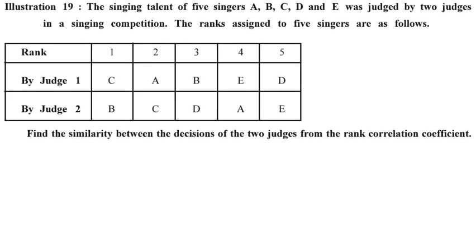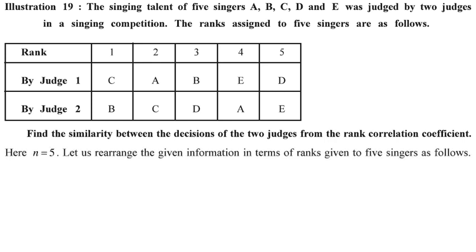Illustration 19. The singing talent of 5 singers A, B, C, D and E was judged by 2 judges in a singing competition. The ranks of the 5 singers are as follows. Now here the question is given a bit differently, and so we will have to convert this question. The ranks given are 1, 2, 3, 4, 5, and the judges have said that for rank 1, judge 1 has selected C while judge 2 has selected B, and so on. But we don't need A, B, C, D, E, we need the ranks. So we will convert this into something like this.